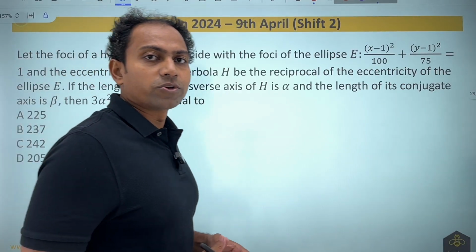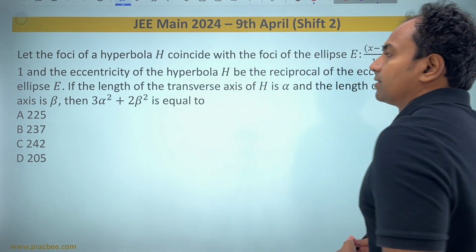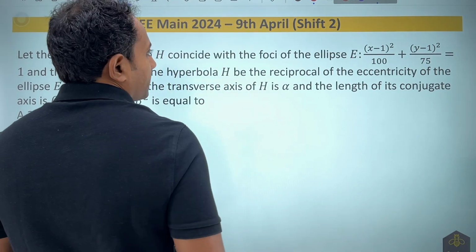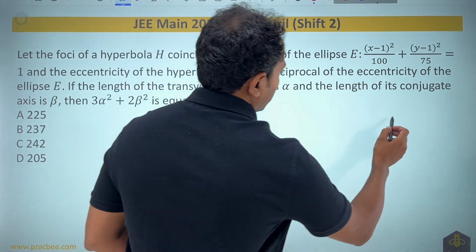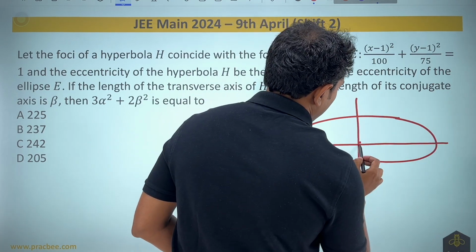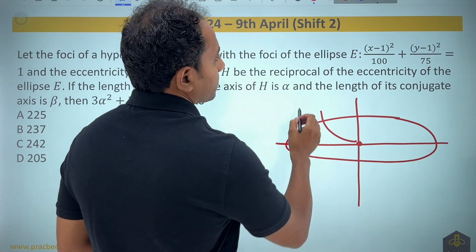Now let us look into this 2024 question. The question says that the foci of a hyperbola H coincide with the foci of the ellipse. Now let us first draw what they have given. So they have given us a translated ellipse. If I draw this ellipse, you can see that the center would be nothing but 1, 1.